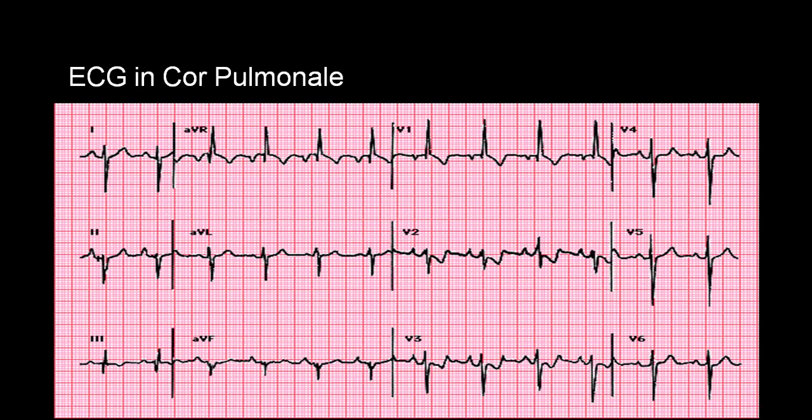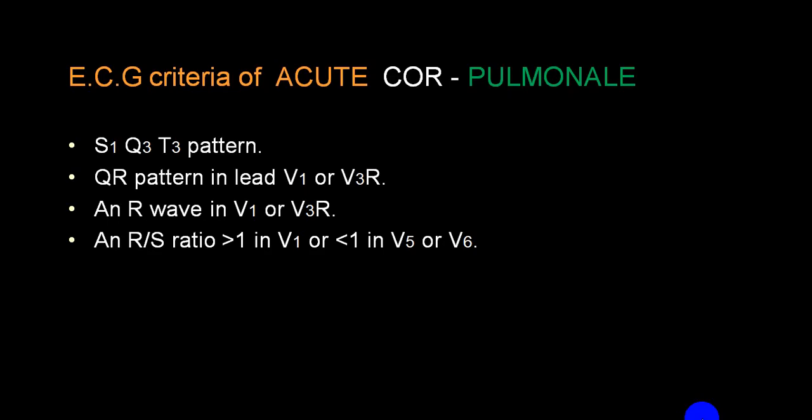This is classical. In aVR, you can see that there is a tall R wave. In V1 also there is a tall R wave, and V5, V6 will have a deep S wave. While in lead 2, you will have a tall P wave. This is P pulmonale, this is RVH. So P pulmonale and RVH is quite common.